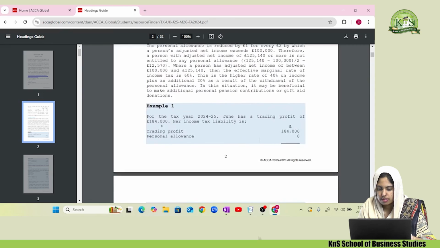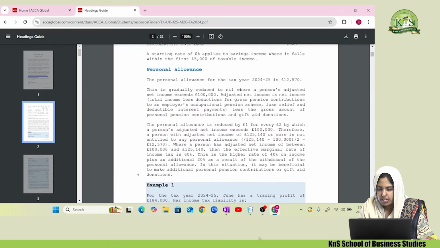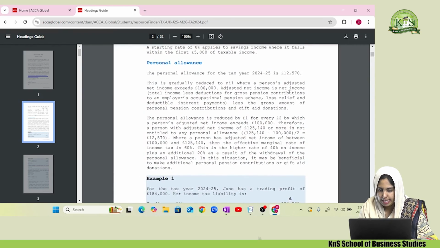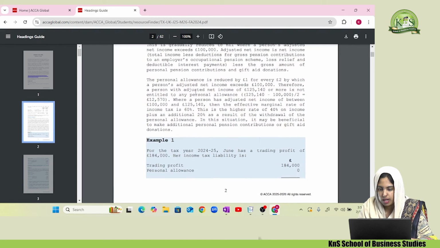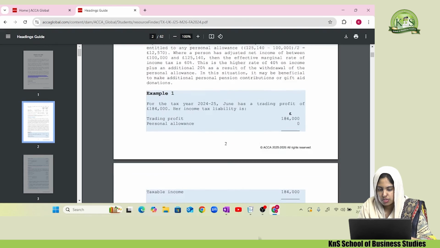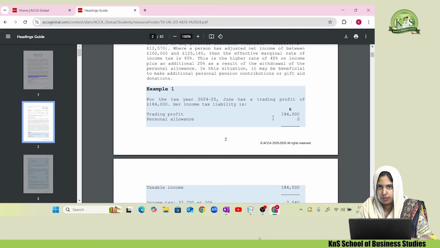Adjusted net income is the total income less deductions for gross pension contributions, which is a separate topic. If a pension amount is mentioned, we subtract it, and if my adjusted net income exceeds 1 lakh, my personal allowance is reduced. That's why it is 0 here. These are special cases you have to take care of.